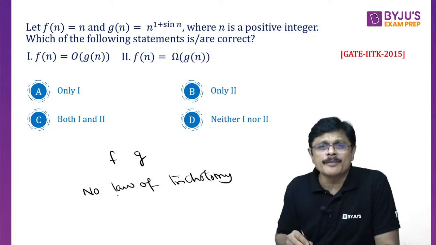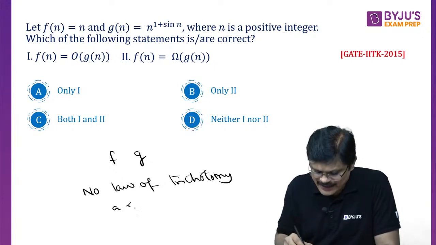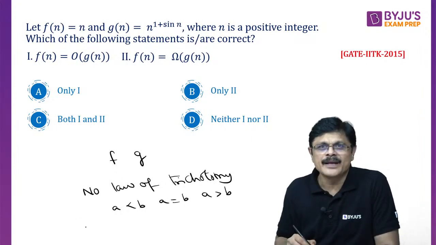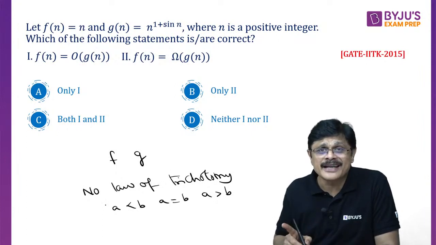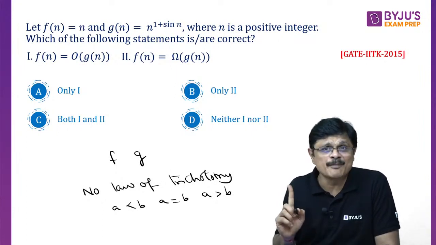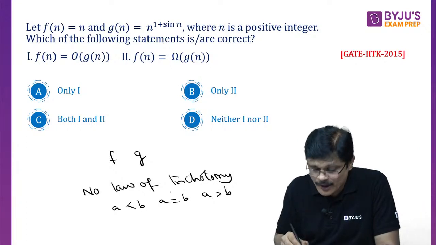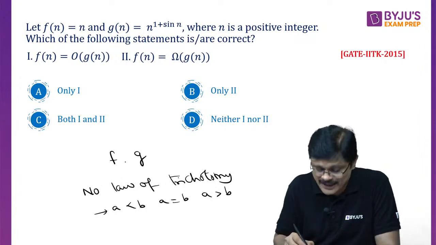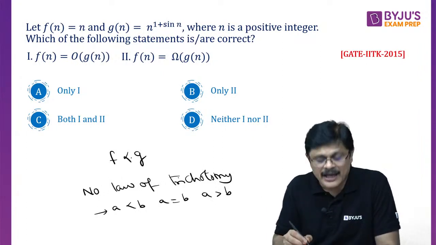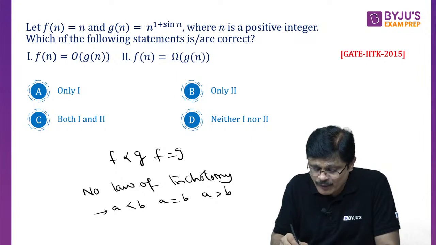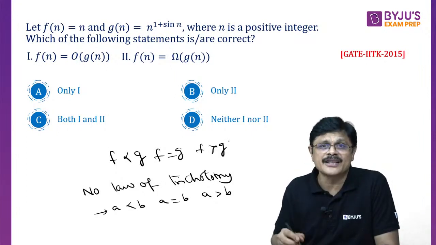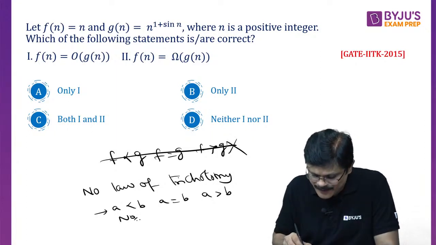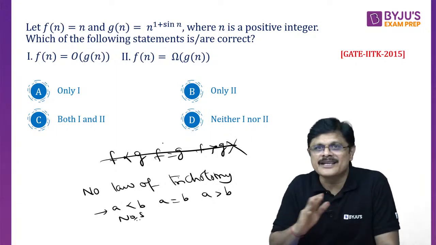What do you mean by trichotomy? Suppose in numbers, when you take two numbers, either a should be less than b, or a should be equal to b, or a should be greater than b. But this law of trichotomy doesn't exist between functions asymptotically, my dear friends. That is, if you give two functions, you cannot say that either f is smaller than g, or f is equal to g, or f is asymptotically larger than g. For numbers, it may happen, but for functions, it doesn't happen.